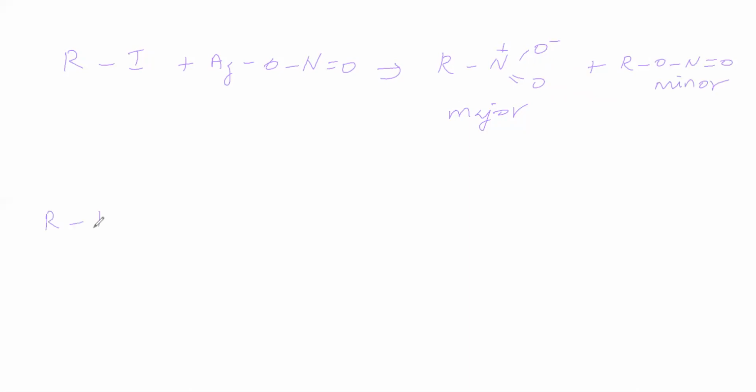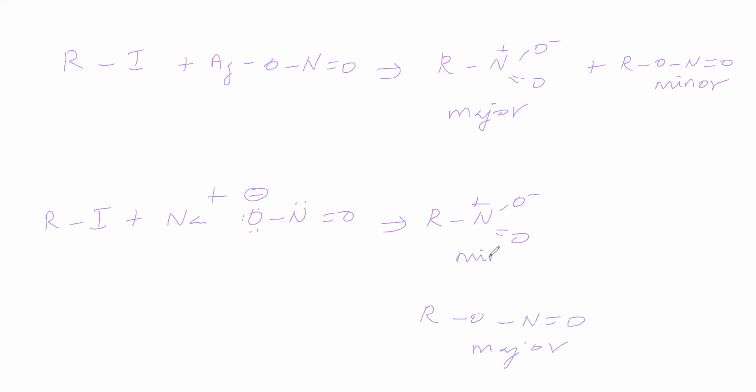Now we will go to the conclusion. So RI with AgNO2: if we take AgNO2, the major product is RNO2, and the minor product is RONO. Next, RI plus NaNO2: we are taking NaNO2 here, and the major product is RONO. RONO is the major product, and RNO2 is the minor product here.